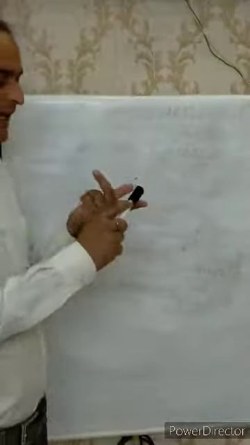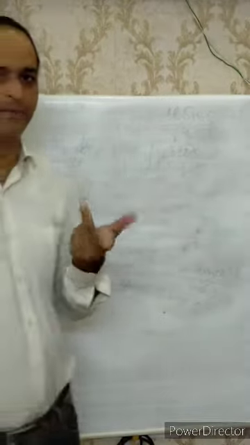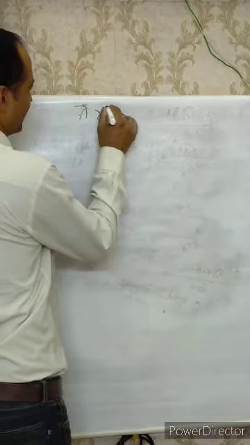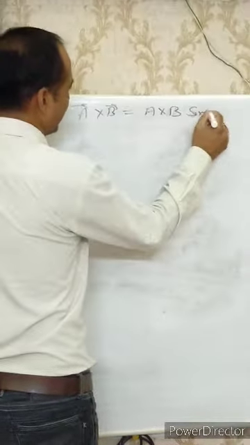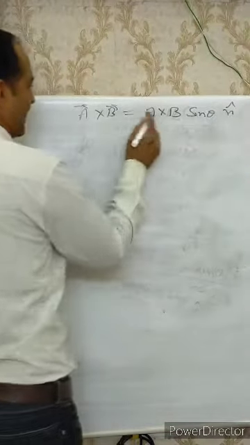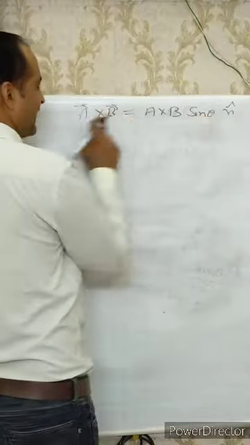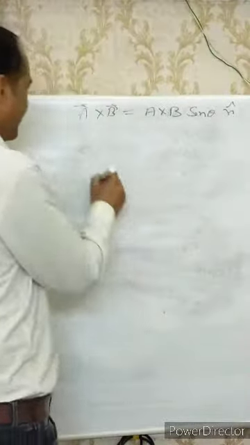If this is A and this is B, then the direction is perpendicular to the plane containing A and B. We know that if there are two vectors, A vector and B vector, then A cross B is AB sin theta n cap. A is the magnitude of A, B is the magnitude of B, theta is the angle between A and B, and n cap is the direction perpendicular to the plane containing A and B.